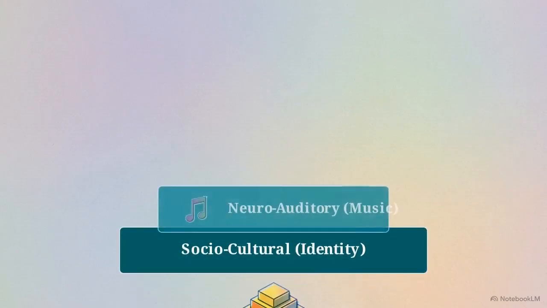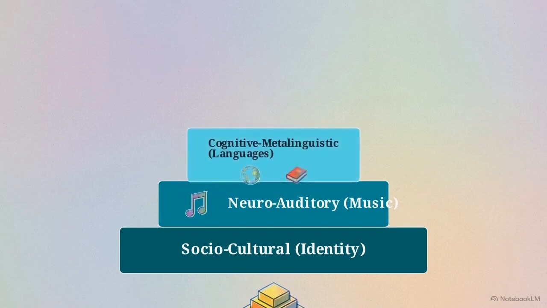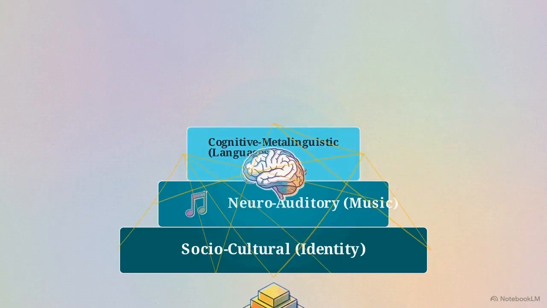This three-tiered pyramid maps that scientific model. At the base, we have sociocultural validation. In the middle, the neuro-auditory precision built by music. And at the top, the cognitive metalinguistic transfer powered by multiple languages.